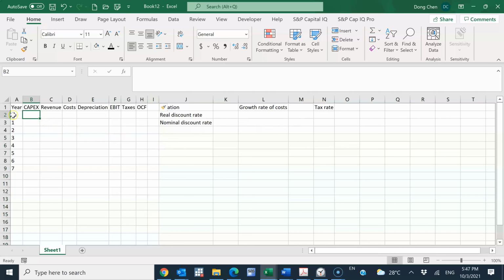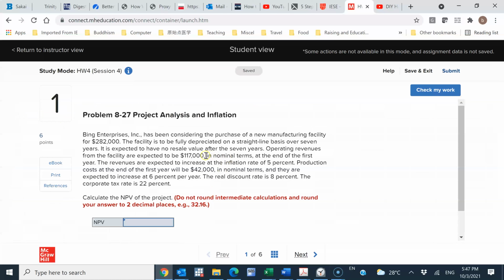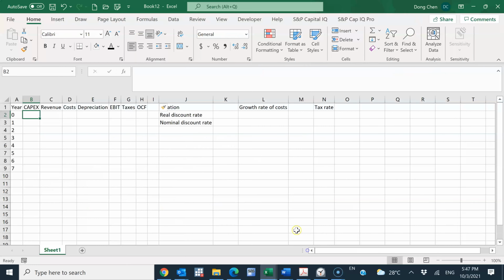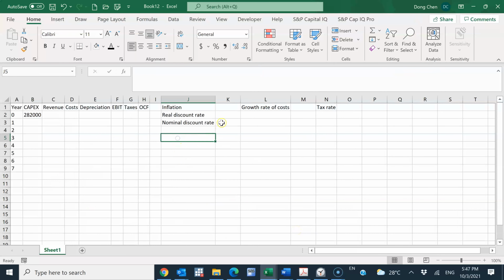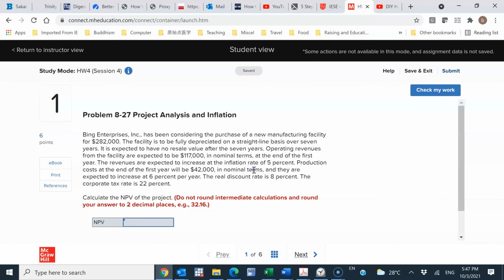Now let me fill in the blanks. The capital expenditure is immediately incurred. Going back to the setup, the number is 282,000. Then let's put the other information down here. The inflation rate is 5%.